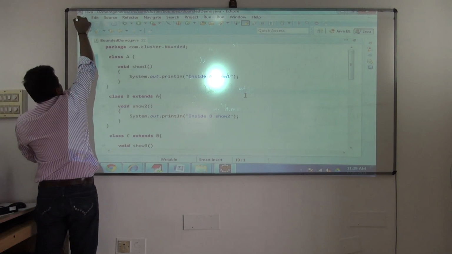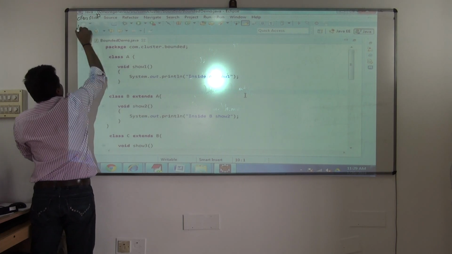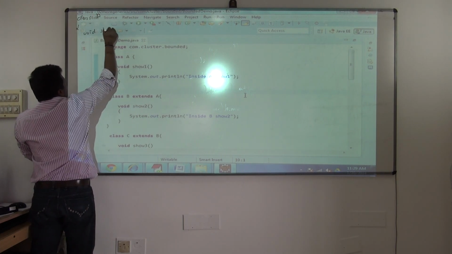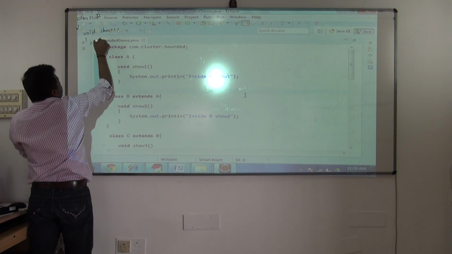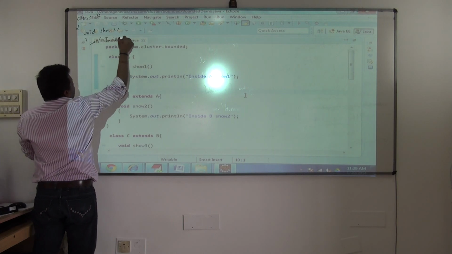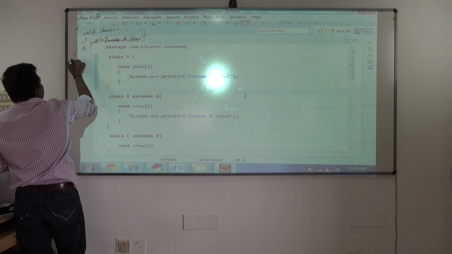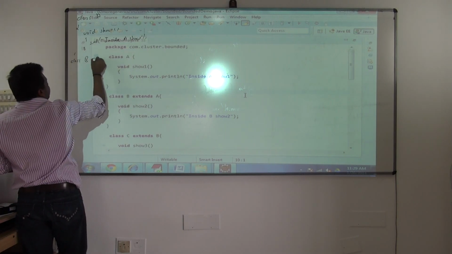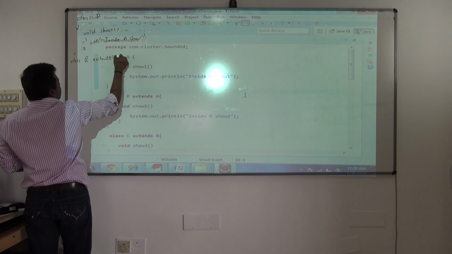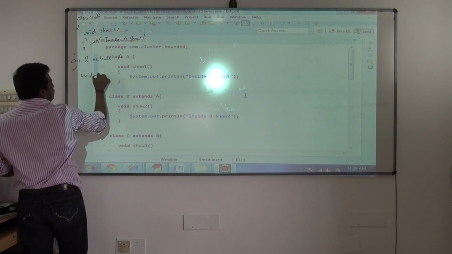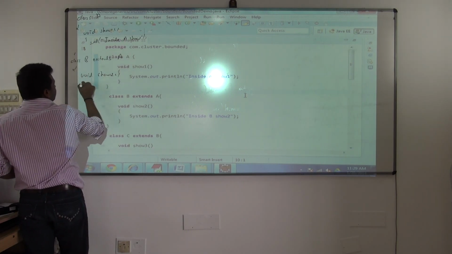Simple hierarchy, man. Class A, there is one void method, show1. SOP inside A, show1. Now class B extends A, void show2. It's a different method.